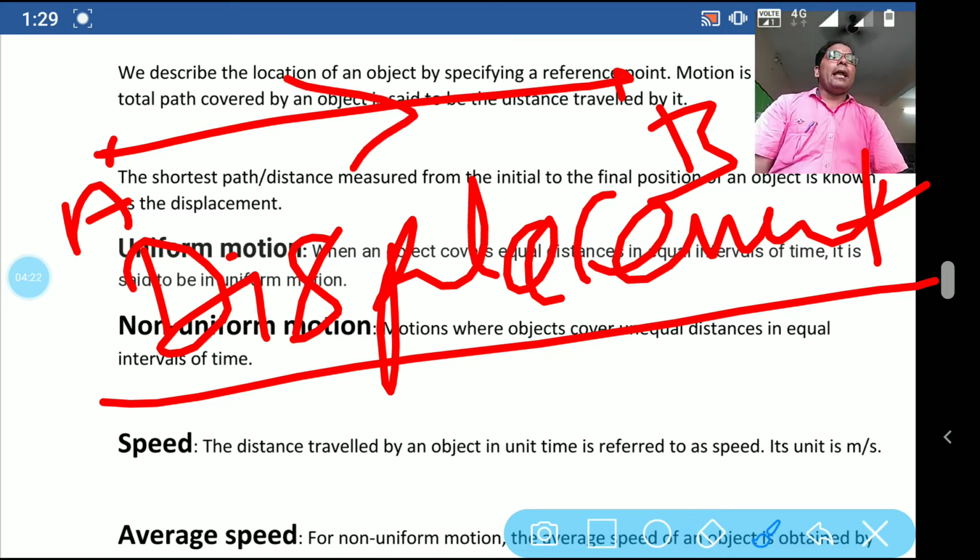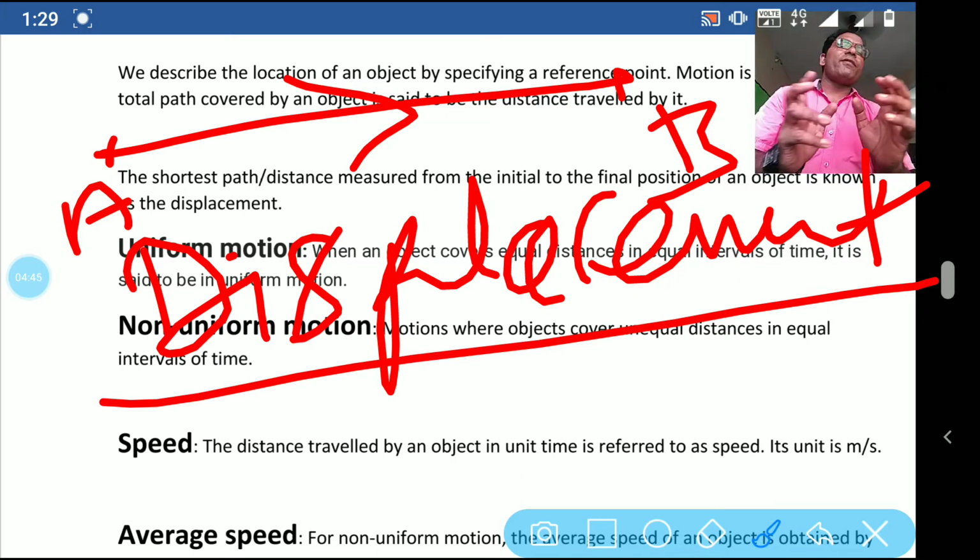When the object is moving from A to B on the straight path, it means there is a specific direction also. So when an object is moving on a straight path and there is a specific direction, that is called displacement.